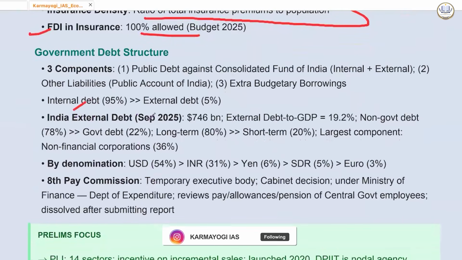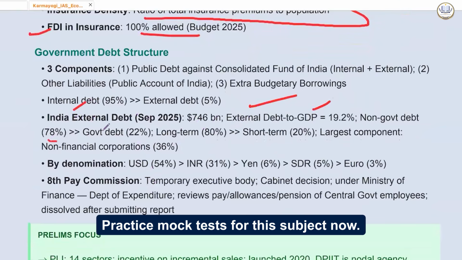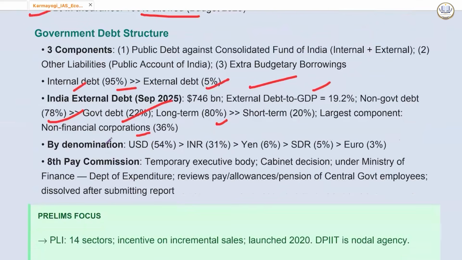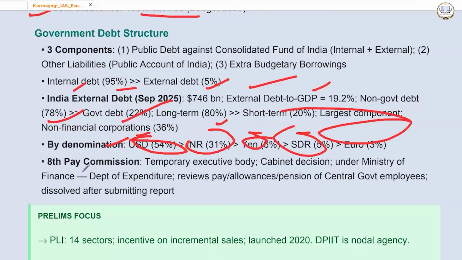अब इंडिया के एक्सटर्नल डेट को इफ वी एनालाइज, एक्सटर्नल डेट टू जीडीपी इज समथिंग विच यू हैव टू सी. नॉन गवर्नमेंट डेट, government debt long term is more than short term. Largest component non-financial corporations. Internal debt is more than external debt. By denomination, if you see, highest is US dollar, फिर Indian national rupees, then yen, then SDR, then euro.